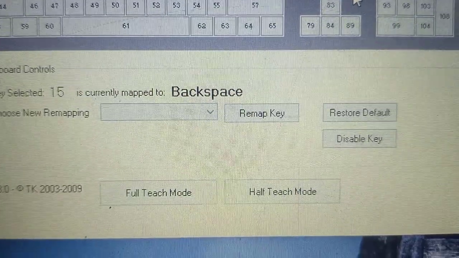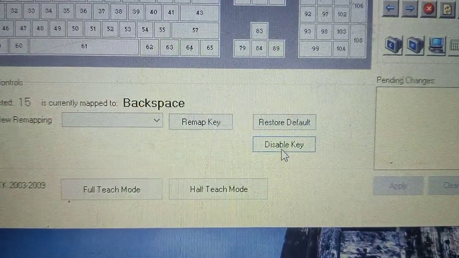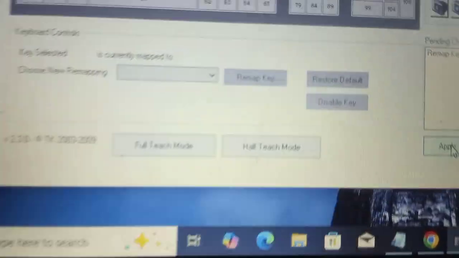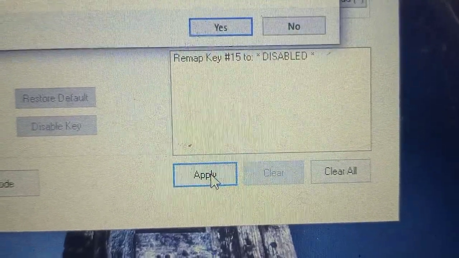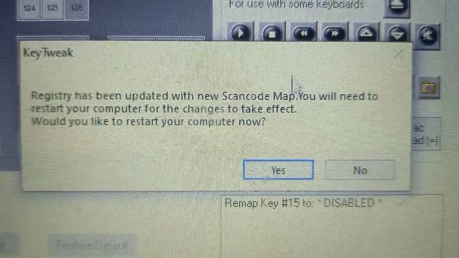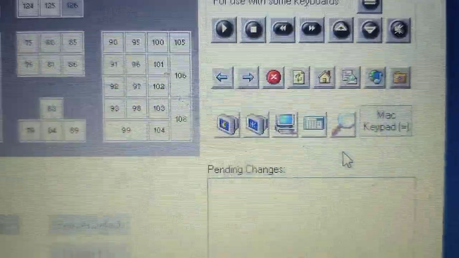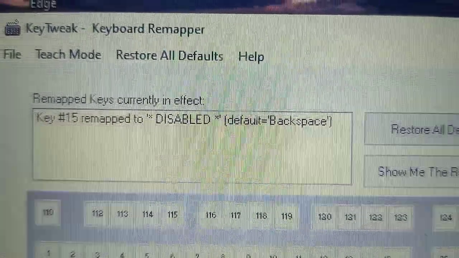So from here you have to press disable. You have to click the apply button. Okay, what does it say? Registry has been updated. So it is asking to restart the laptop. So just press no, and you can see here the number 15 key is disabled, which is backspace.